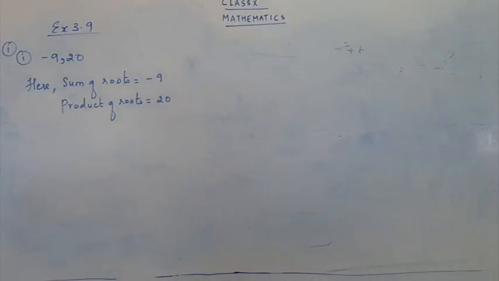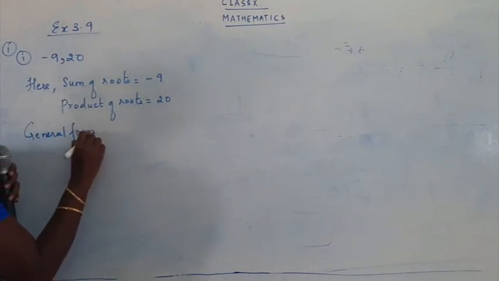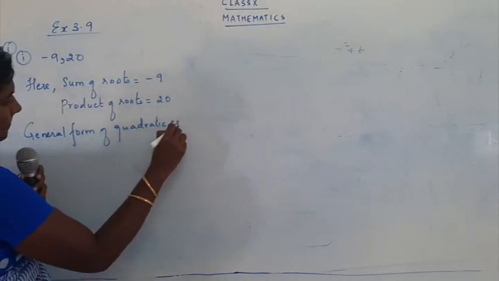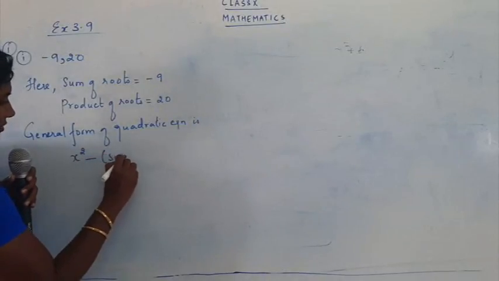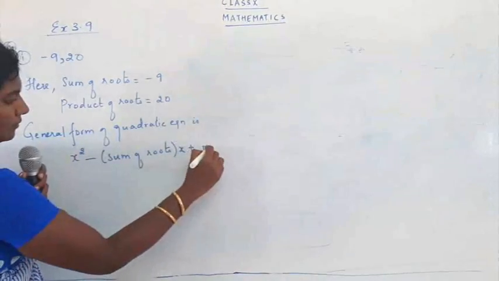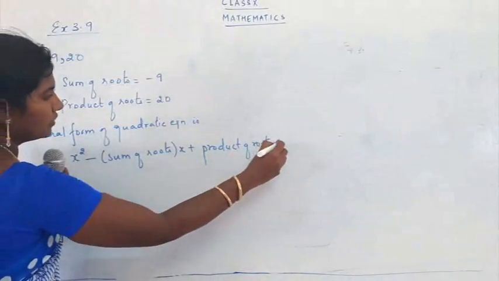Okay, now what we are going to do? We are going to write the general form of the quadratic. We have to determine the quadratic equation. So write the general form. General form of quadratic equation is x square minus sum of roots whole x plus product of roots is equal to, do not forget to write 0.